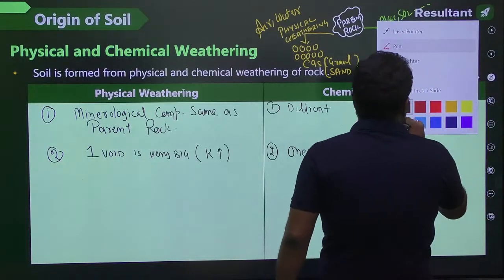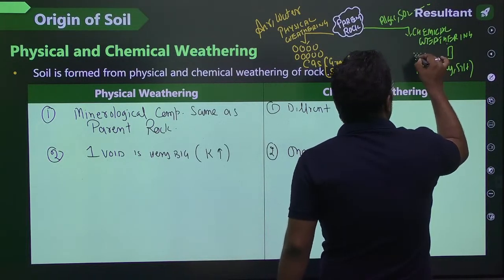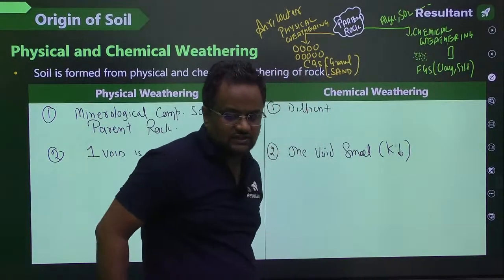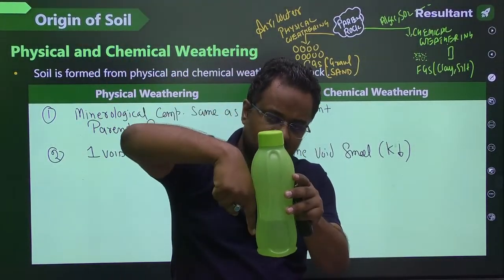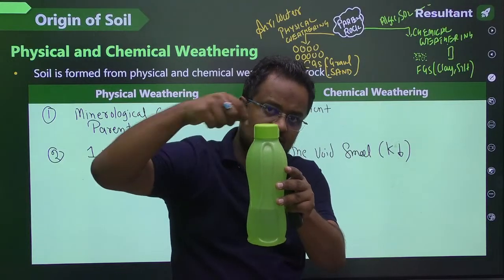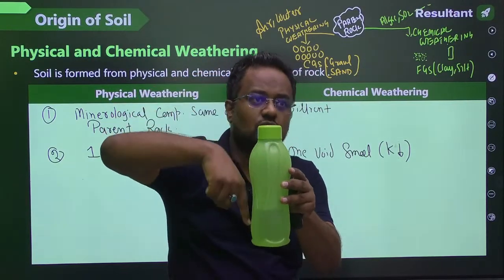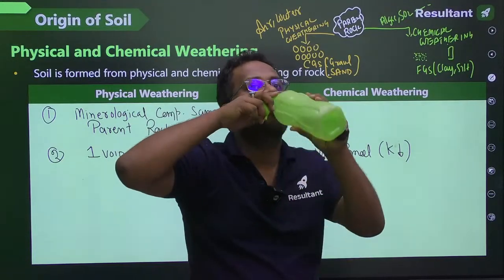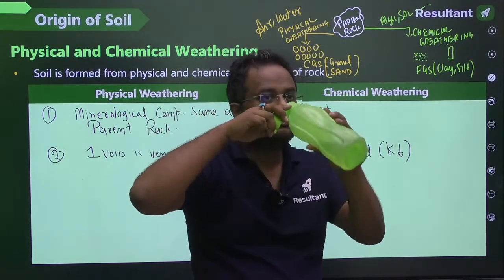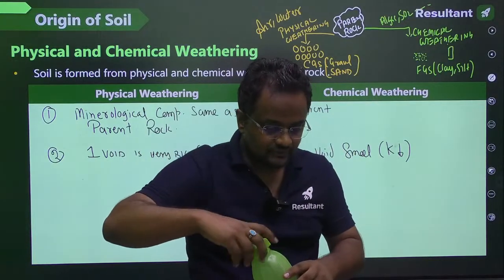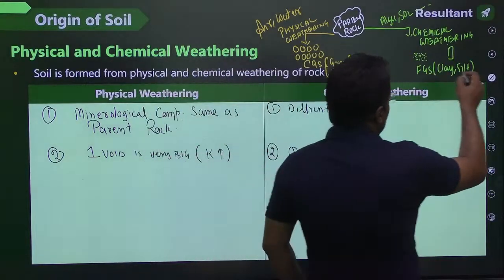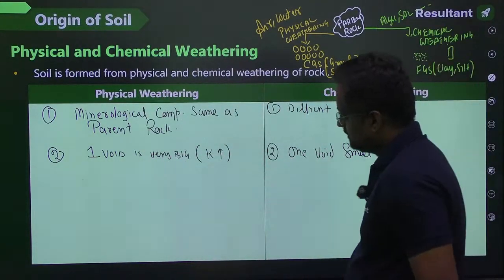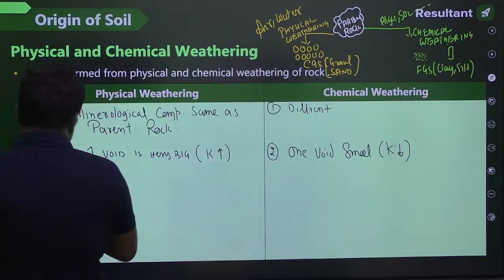Here the voids are very, very small. So water will not go very fast. Guys, if this bottle I fill with gravels and then throw the water, water will go very fast because of the big voids. If I fill it with clay and then put the water, it will go very slow. Correct? Yes or no? Okay. So here water will go very slow, so permeability will be less there.